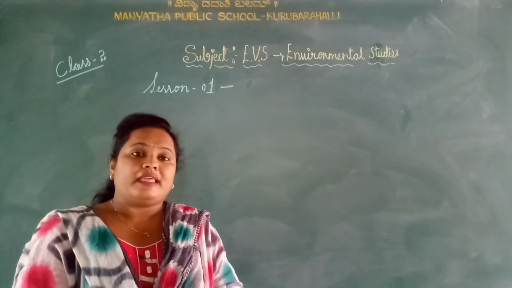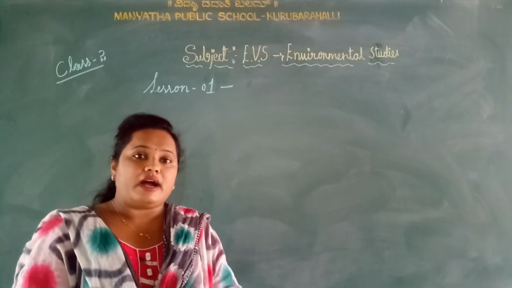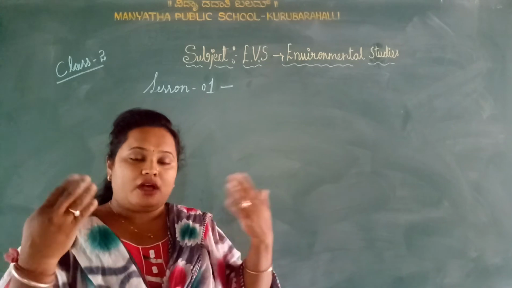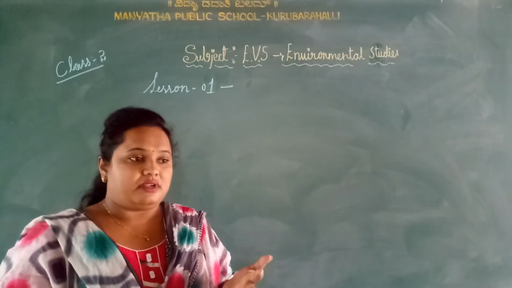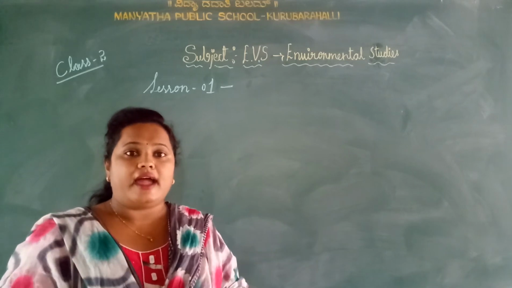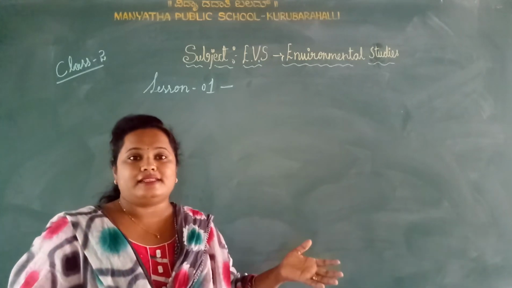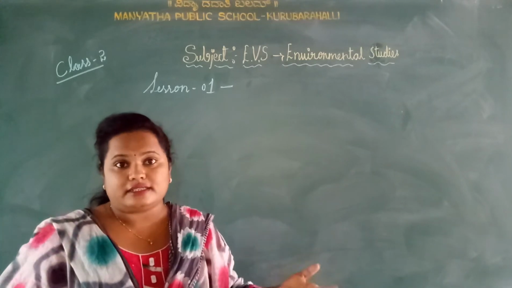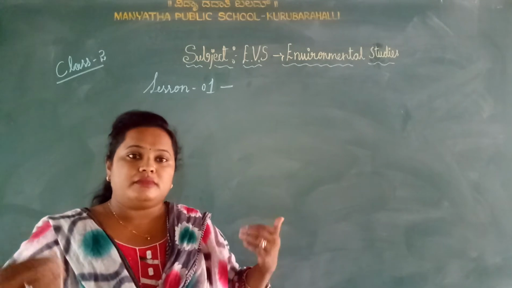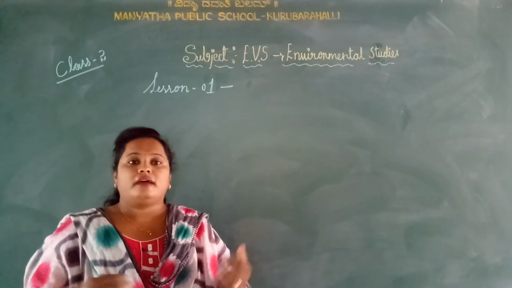EVS is environmental studies, and what we are going to see around us, for example animals, river, lake, land, trees, plants, hills, etc. These are all situated around us, no? So this is called environment.